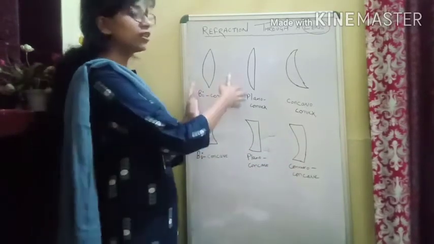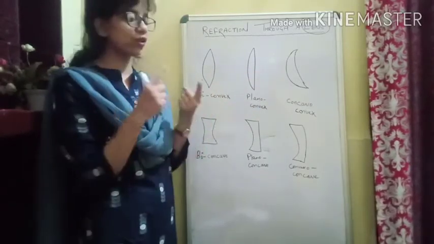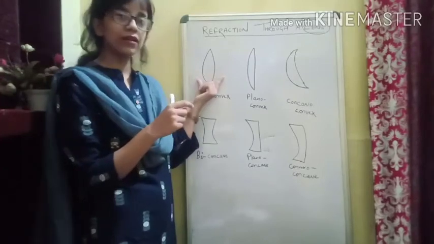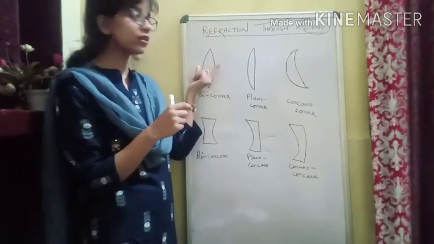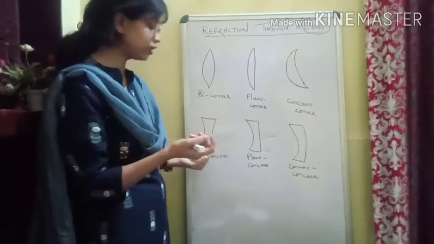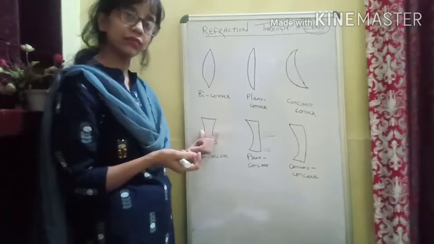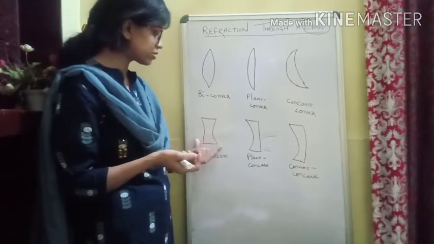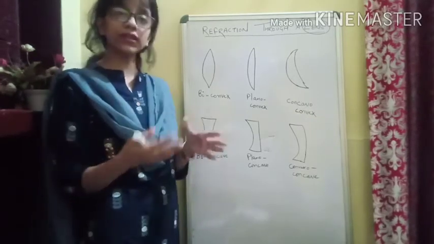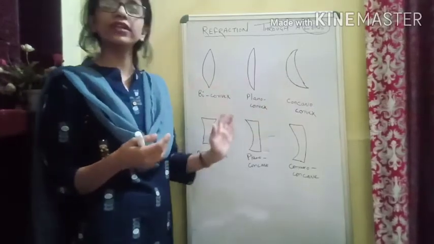So that's how we have three kinds of convex lens. We have three kinds of concave lens. Convex lens, we know the shape, how it is bulging out in the middle and then it is thin at the end, also known as the converging lens. We know the concave lens. Concave lens is actually thin in the middle, and bulging out from the ends, and that's how it is a concave lens. And then we have three kinds of these lenses, which I have already explained.